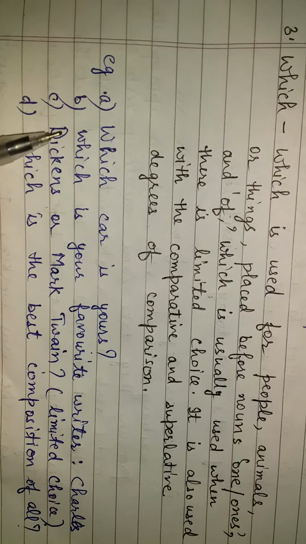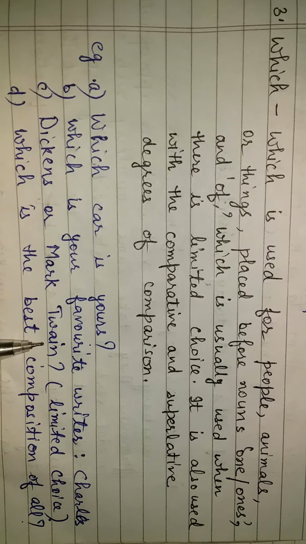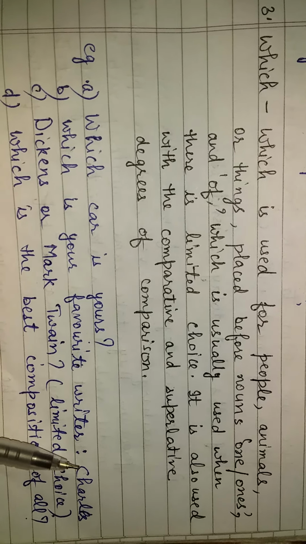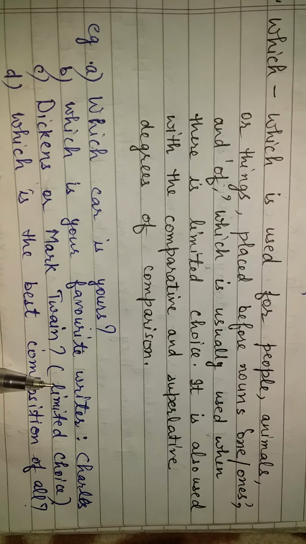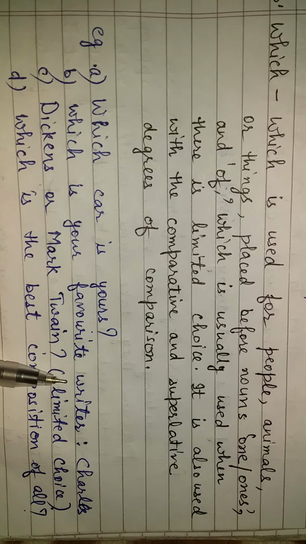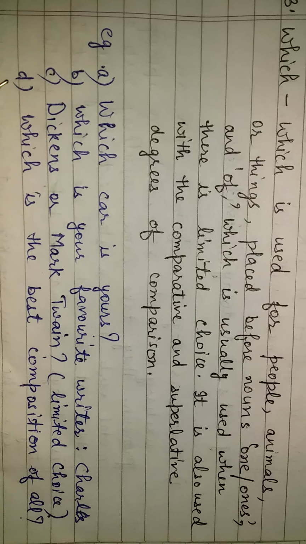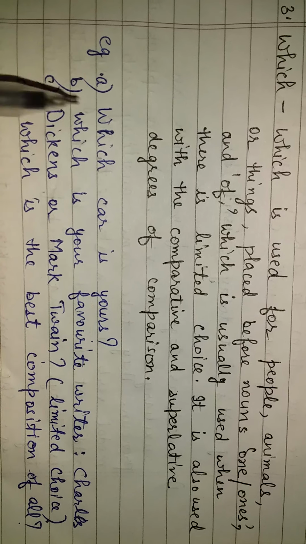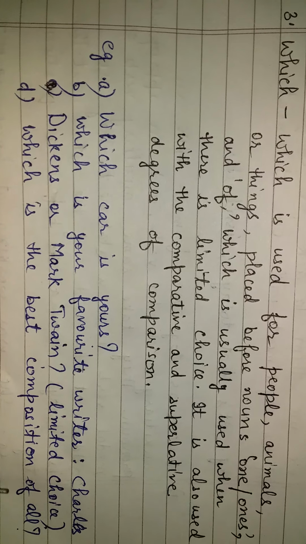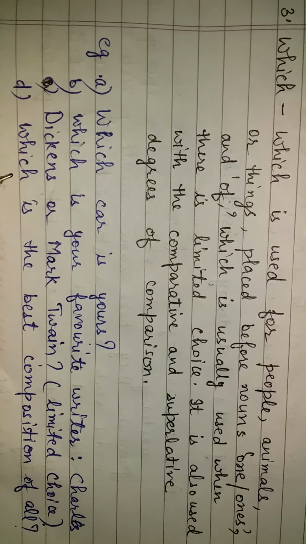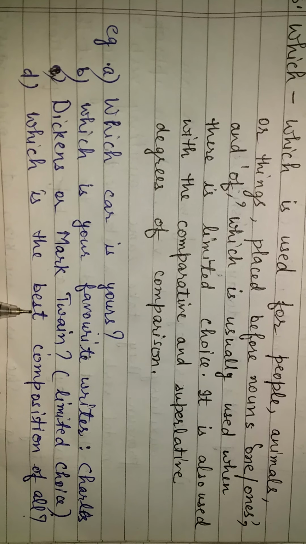Now in the second part: Which is your favorite writer, Charles Dickens or Mark Twain? See, here there are only two options, Charles Dickens and Mark Twain, and we have to choose only one of them. So the choice is very limited, and that is why we have used the word which. Now see D part: Which is the best composition of all? Here which is used for the superlative degree, that is, the best.